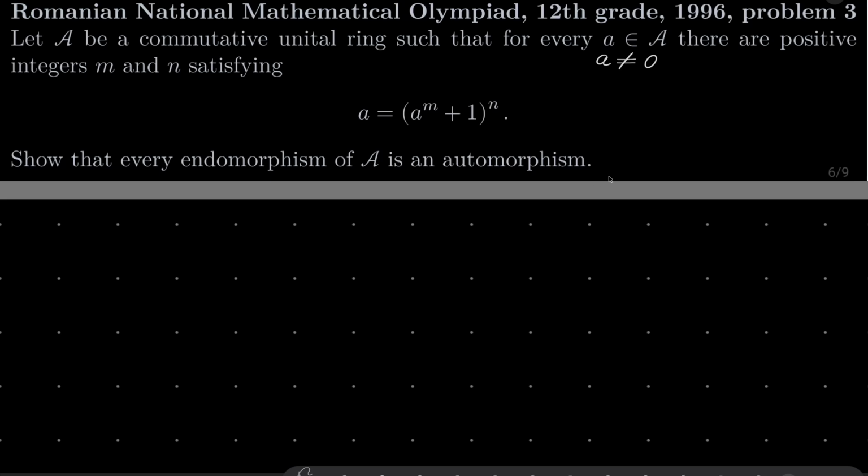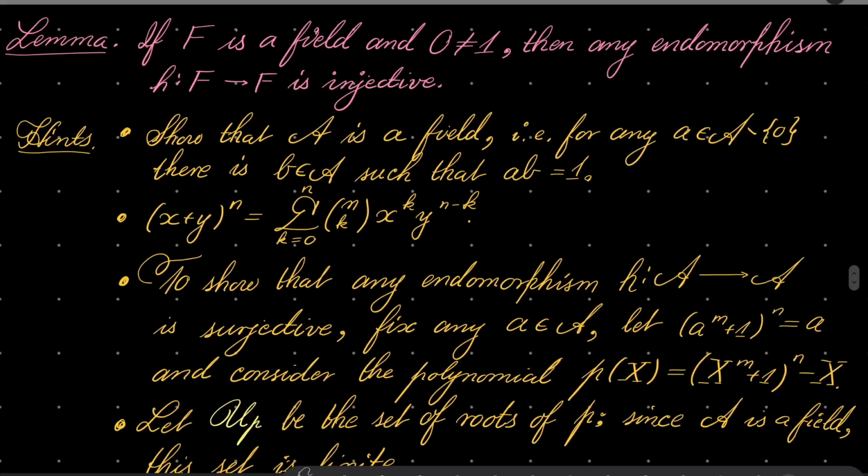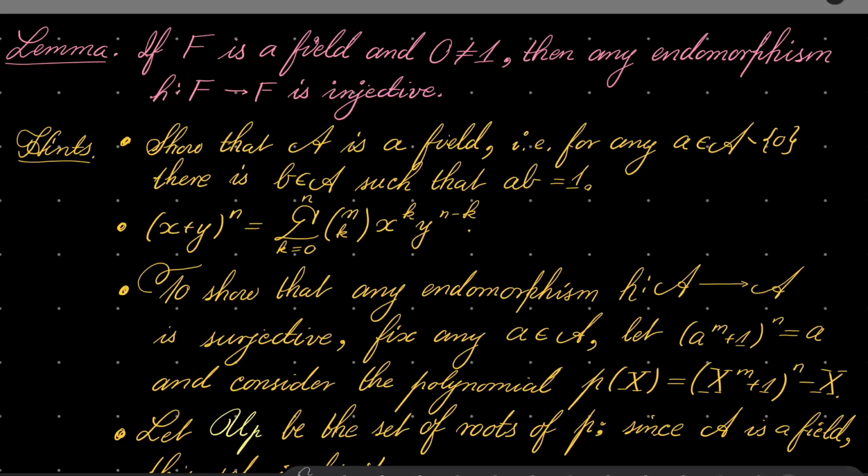It's a beautiful algebraic problem. Here are my hints. First, this well-known lemma, which I will prove because the proof is very quick. If F is a field in which 0 is not equal to 1, then any endomorphism H is injective. Any endomorphism is automatically an injection when dealing with fields.